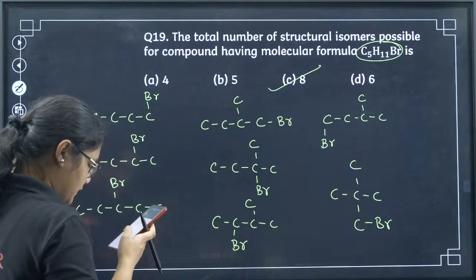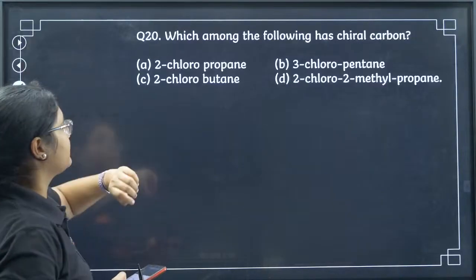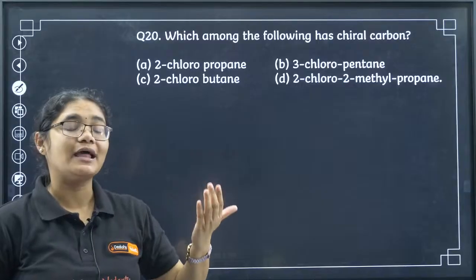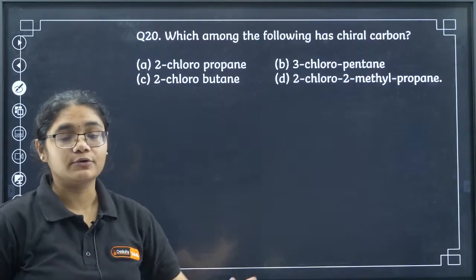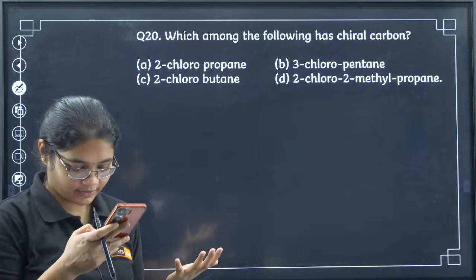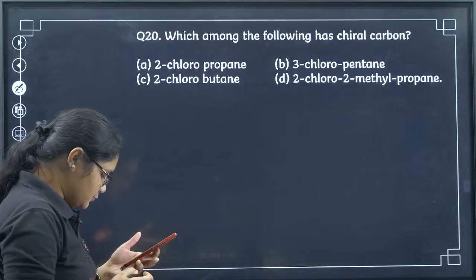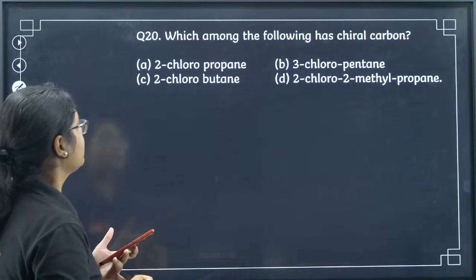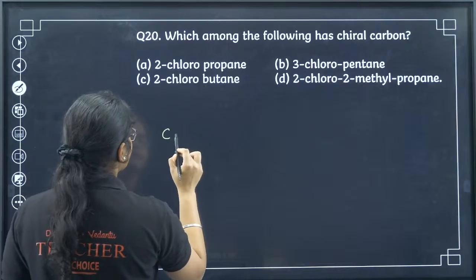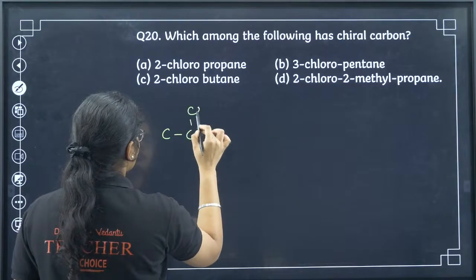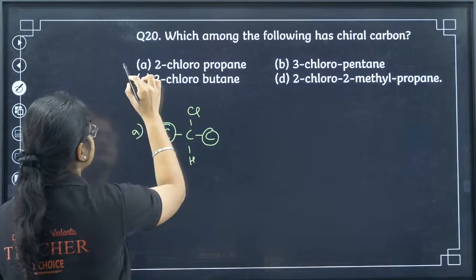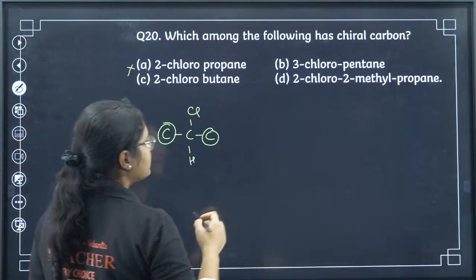Next, question number 20. Which among the following has a chiral carbon? Means it will have all the 4 carbon groups, all the 4 bonds will be different. 19th is option number C. 8 isomers we will get. Here 2-chloropropane. If I draw 2-chloropropane, do I have all the 4 groups different? No ma'am. So this is not a chiral compound.